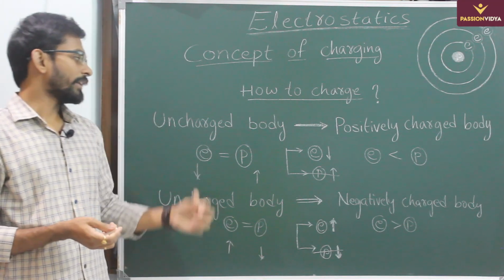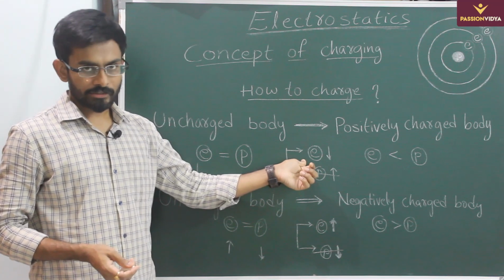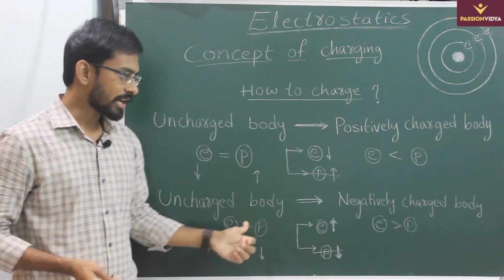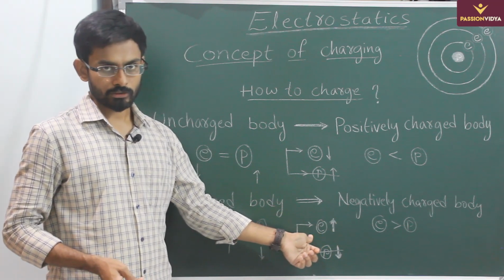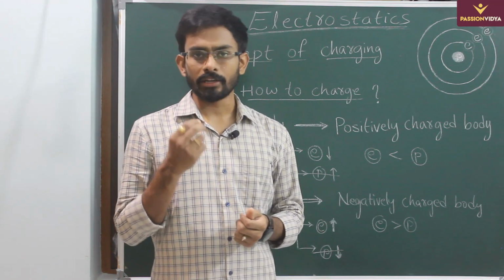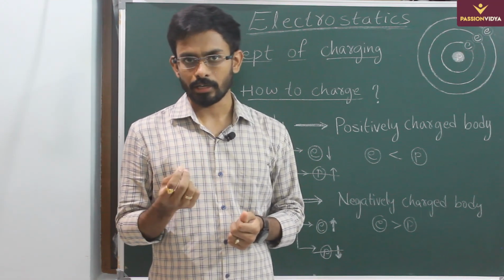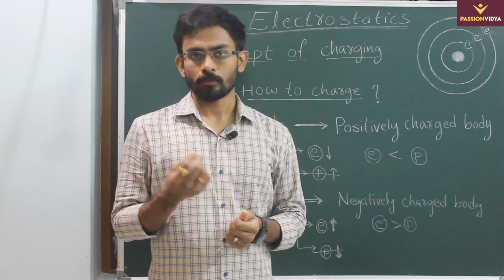So now we can charge a body positively only by decreasing the number of electrons, and we can charge a body negatively only by increasing the number of electrons. So the concept of charging is nothing but either increasing the number of electrons or decreasing the number of electrons. Changing the number of protons is not possible.